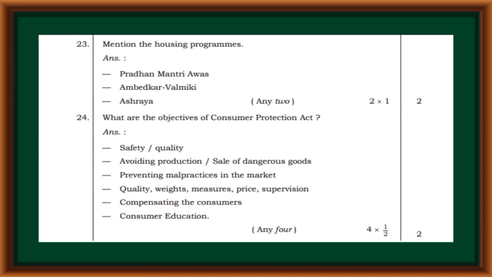Pradhan Mantri Awas, Ambedkar Valmiki Ashraya. What are the objectives of Consumer Protection Act? Safety, quality, avoiding production, sale of dangerous goods, preventing malpractices in the market, quality weights, measures, price, supervision, compensating the consumers, consumer education.